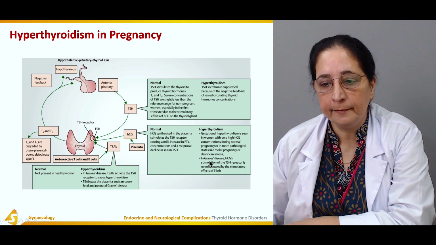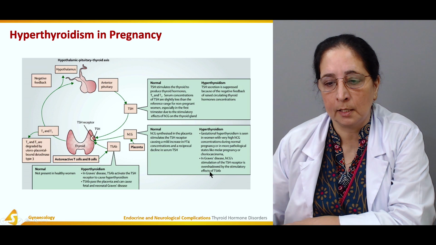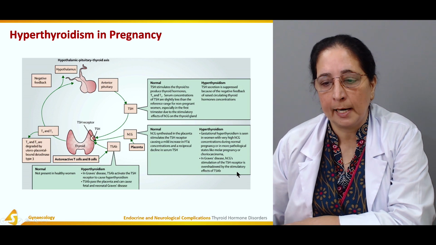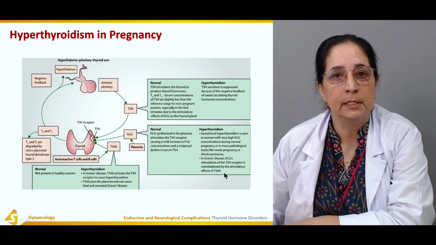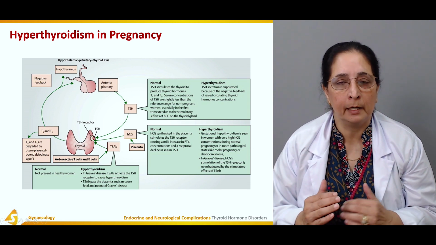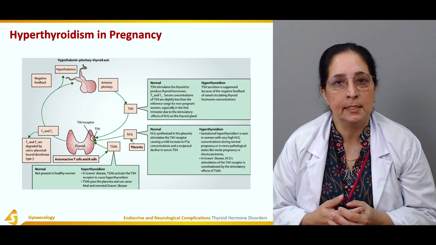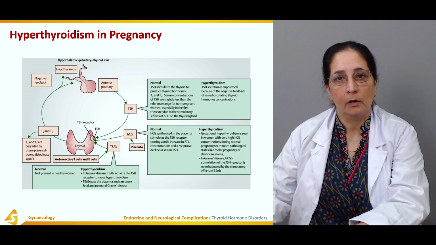choriocarcinoma. In Graves' disease, HCG stimulation of TSH receptors is overshadowed by the stimulatory effect of TSAb. So again, hyperthyroidism in pregnancy is mainly due to the effect of HCG on the thyroid hormone.